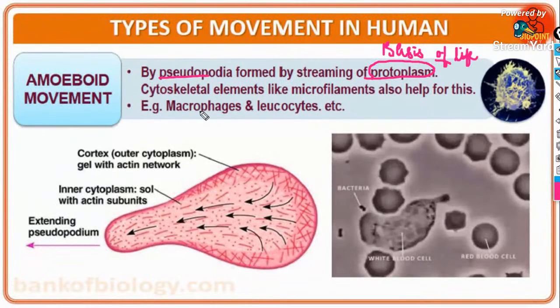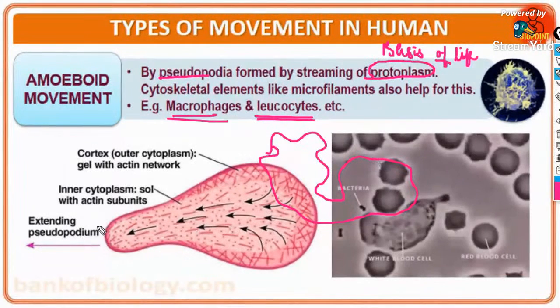Examples for such kinds of cells are macrophages and leukocytes. Cytoplasm plus all the other cell organelles present in the cytoplasm together, you will call it the protoplasm. Guys, in case of amoeba, you have seen they extend their pseudopodia to capture their food.